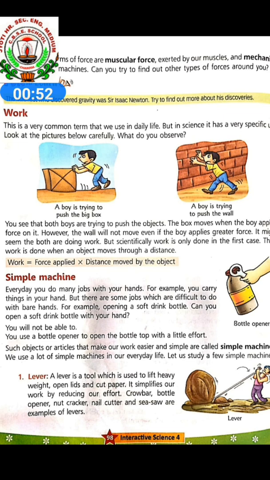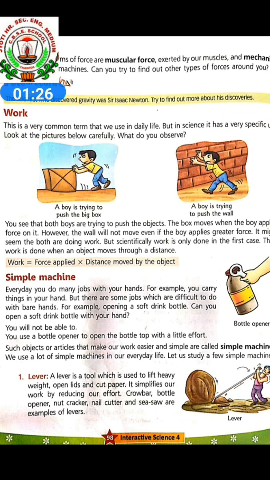So work means the activity involving mental or physical effort done in order to achieve a purpose or result, or a task undertaken. They made sure the work was progressing smoothly. So here the boy is trying to push the big box and the boy is trying to push the wall. You see that both are trying to push the object. So which one will be moved, children?